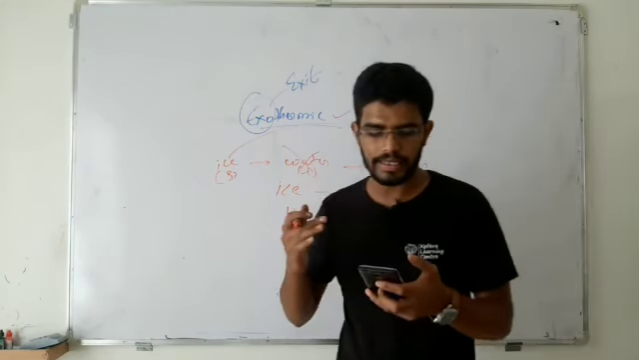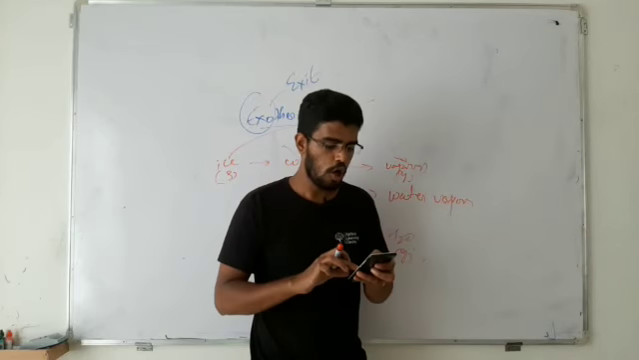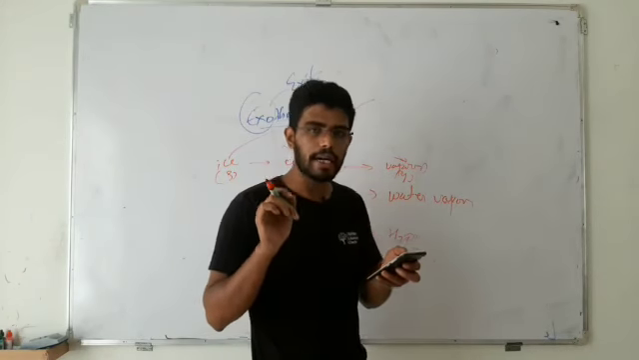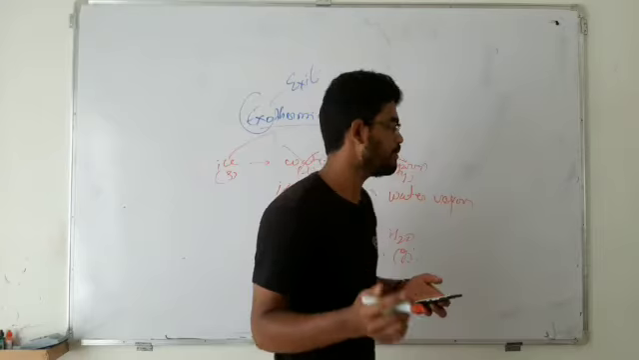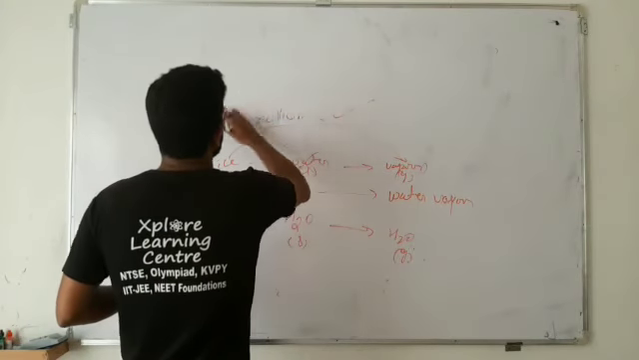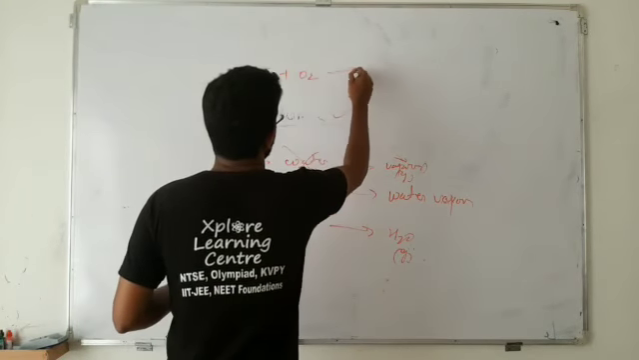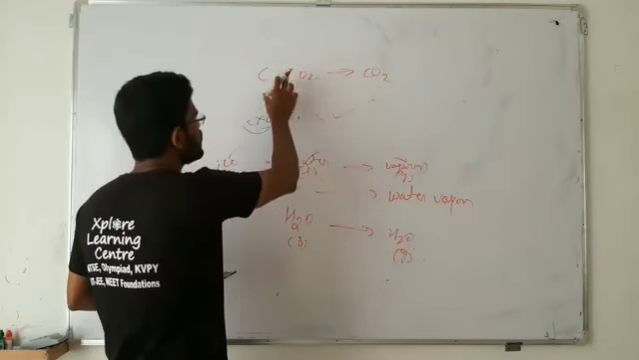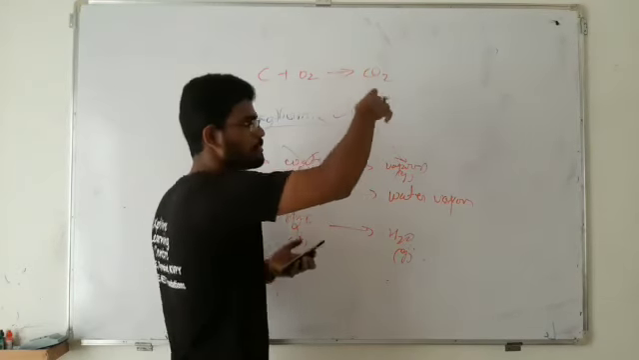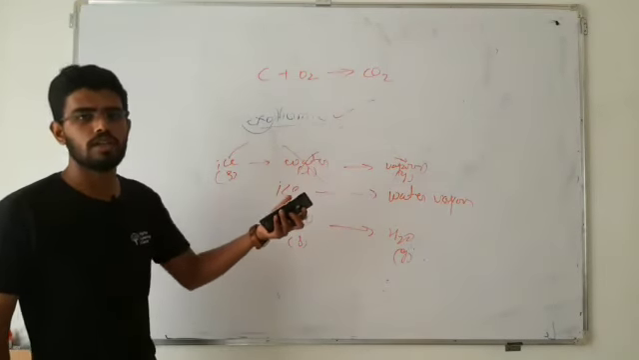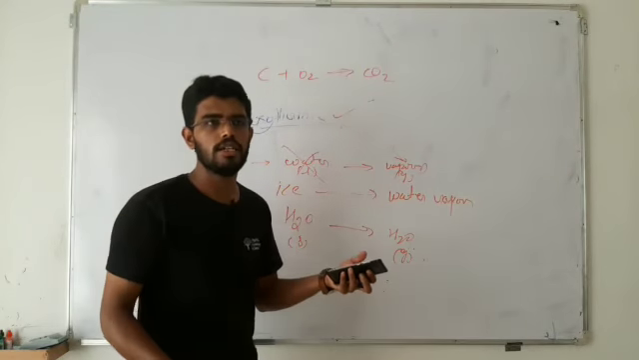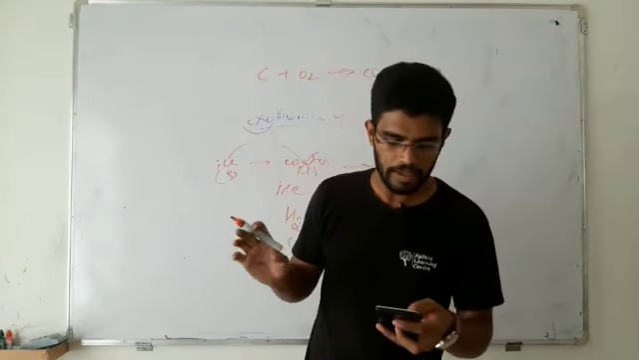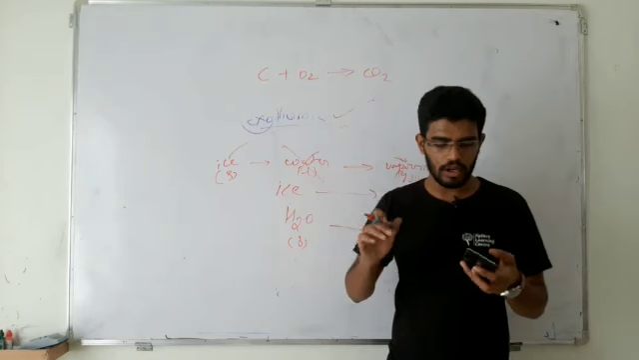So options A, C and D are physical changes. Option B, that is combustion, is not a physical change, because in combustion we know carbon, when combined with oxygen, loses its property and becomes a new compound, CO2. Something new is formed. So those are the chemical changes, right? So those are all the questions.